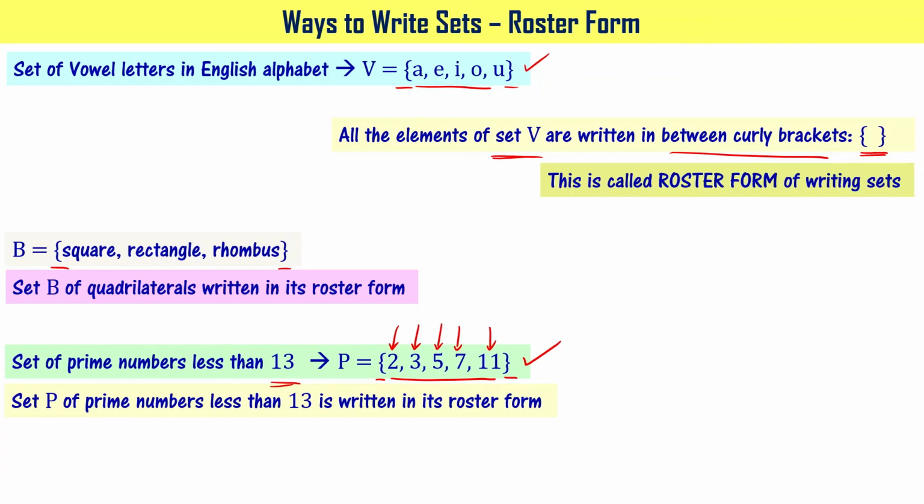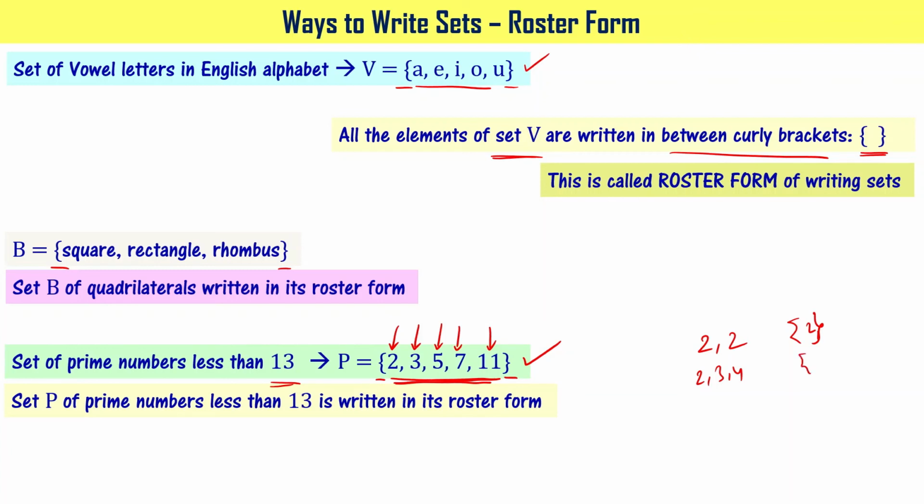As I mentioned earlier, in the roster form, the order doesn't matter. And another point you have to note here is you are not going to duplicate the same elements. For example, if you have 2 and 2, then in the roster form, you are going to write just 2 once. For example, 2, 3, and 4 are the elements of a set.